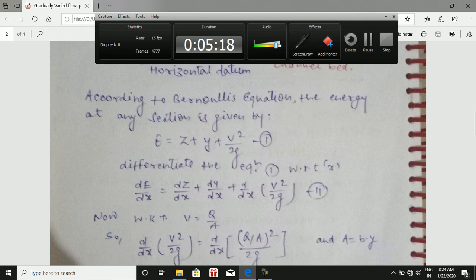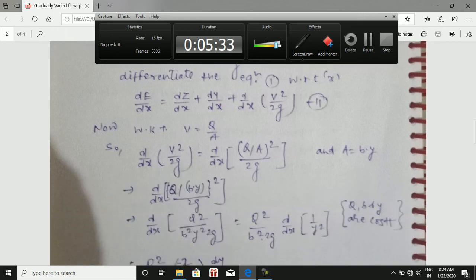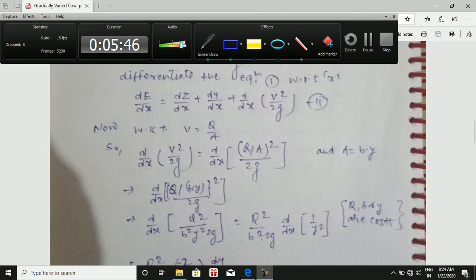Differentiating this equation with respect to x, we get dE upon dx is equal to dz upon dx plus dy upon dx plus d by dx of v square upon 2g. Now we know that velocity is equal to q upon A, so we eliminate velocity in terms of q by A. We take the kinetic head term and arrange it in another manner by which we can get the GVF equation.